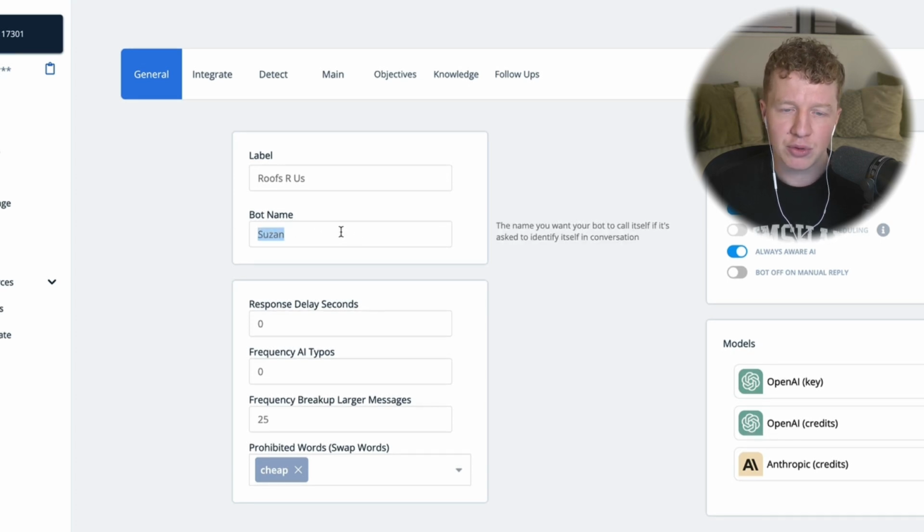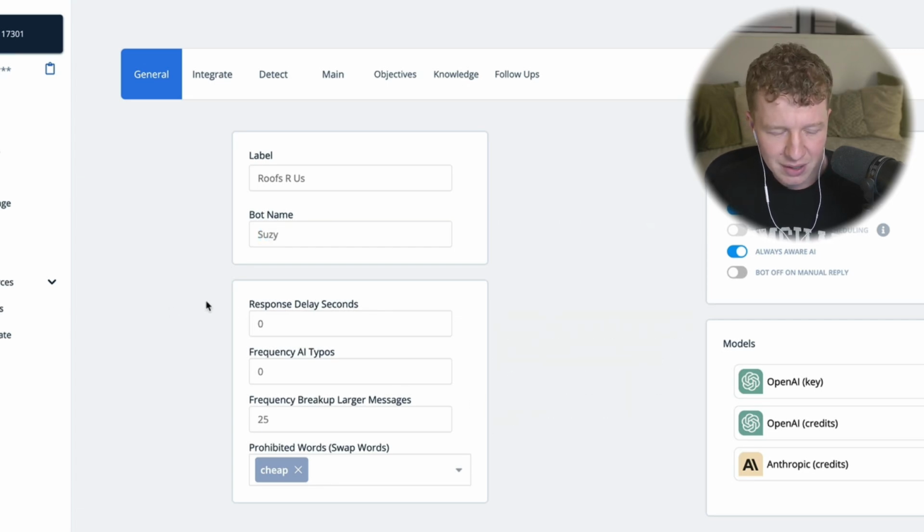And we're going to give our bot a name. This is the name you want to call your bot. It's going to be what it identifies as. So you can just choose a generic male or female name. For the purpose of this, I'm going to call my bot, in fact, let's just stick with Susie. It's a nice casual kind of UK-based name, so that will work.